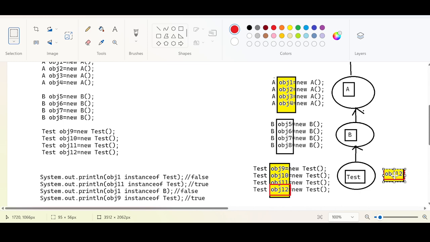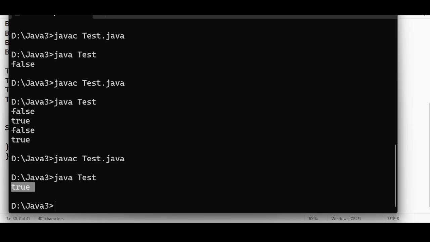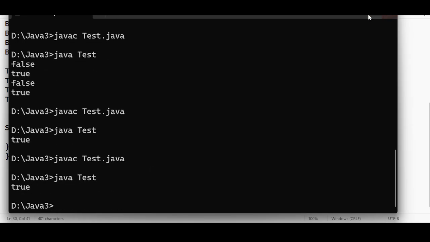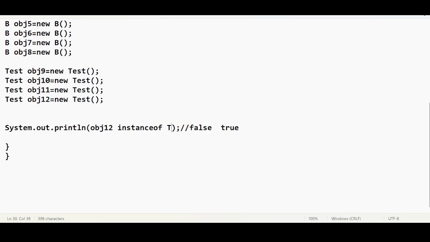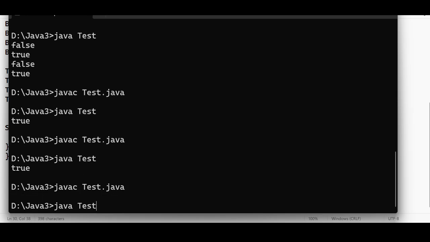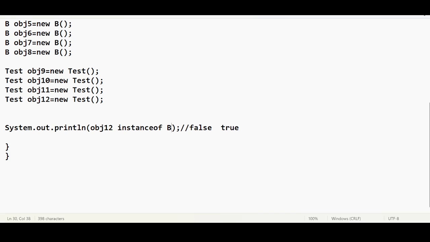Where is the proof? If I want to test whether obj12 is an instance of test, what am I supposed to get? True, because we can directly identify it. It is very specific. We do not need to think much about it. But if you check whether obj12 is an instance of B, it should return true only, because B is a parent of test, right? True. If I try to check, javac, instance of A, true.